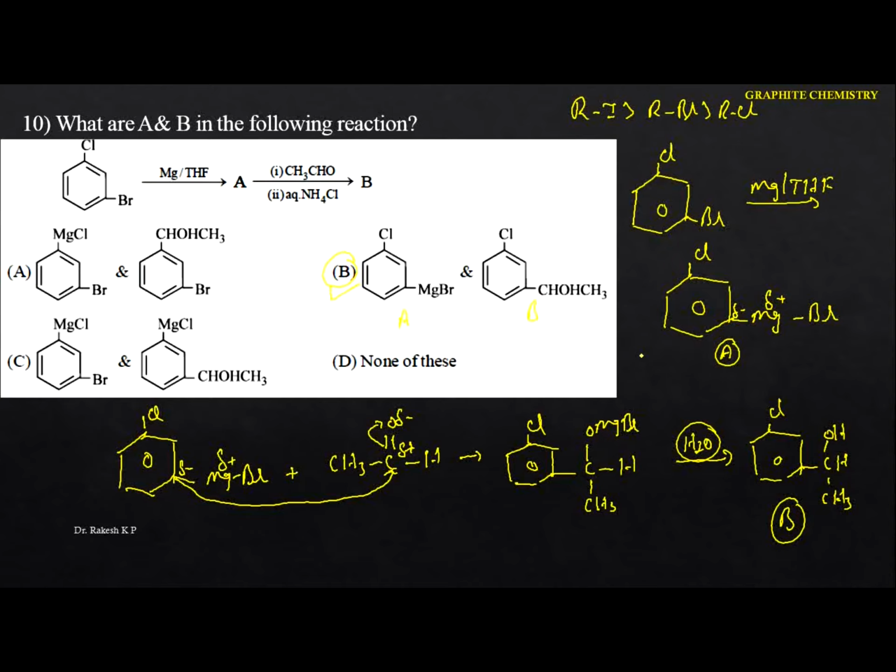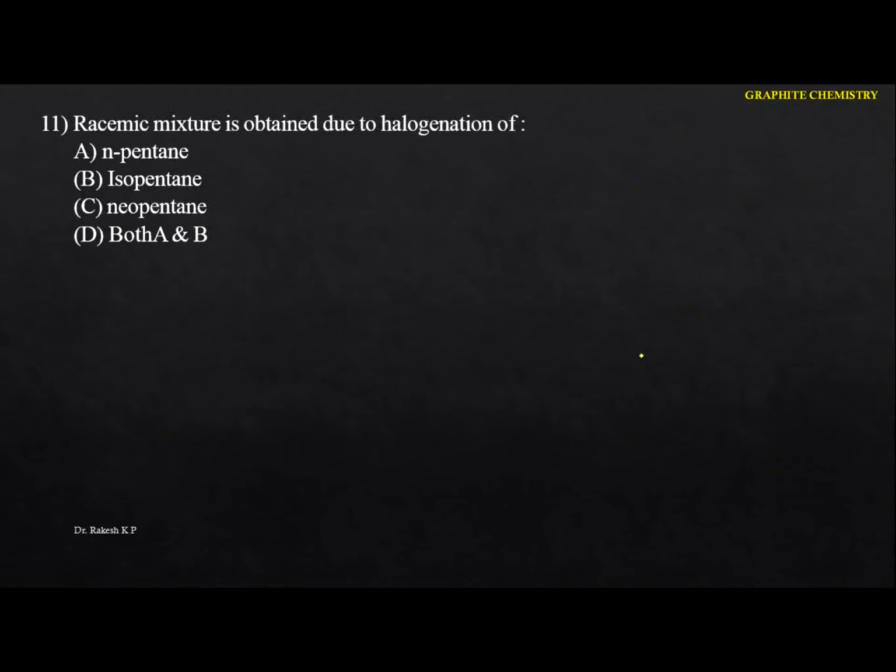Okay, next one. The racemic mixture is obtained due to the halogenation of, okay, let me take the first one here, that is the N-pentane. So now you have to identify the racemic mixture. So the racemic mixture means what? Whenever you do the halogenation here, we have to get the chiral carbon compound, and that will give you the D and L isomer.